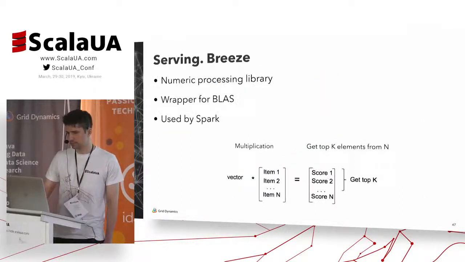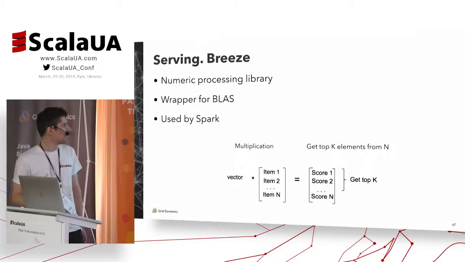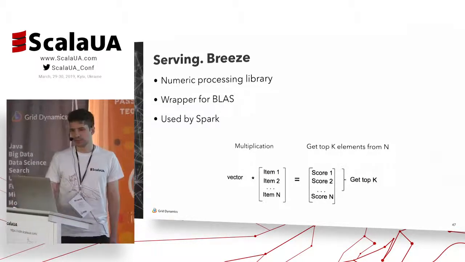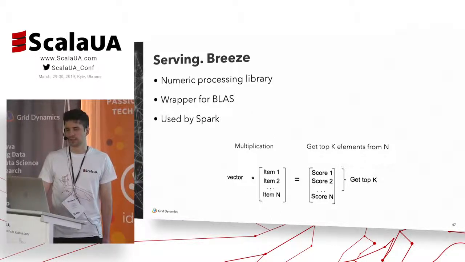Okay, let's move on. And now let's consider serving. So the main feature of our serving is usage of the Breeze library. That's a pretty popular library. That's a wrapper for a native library called BLAS. And this library is used by Spark itself for some mathematical operations.